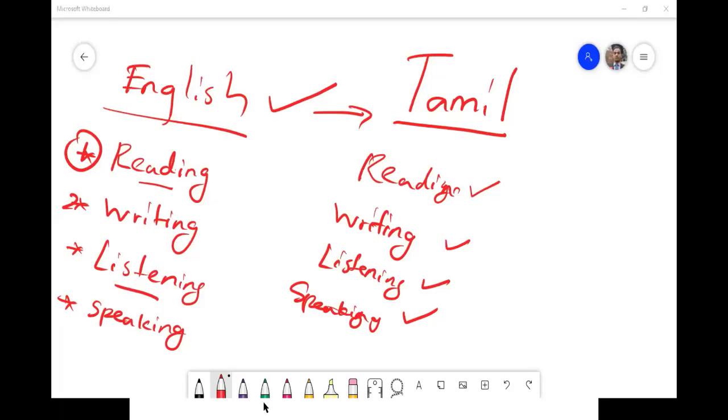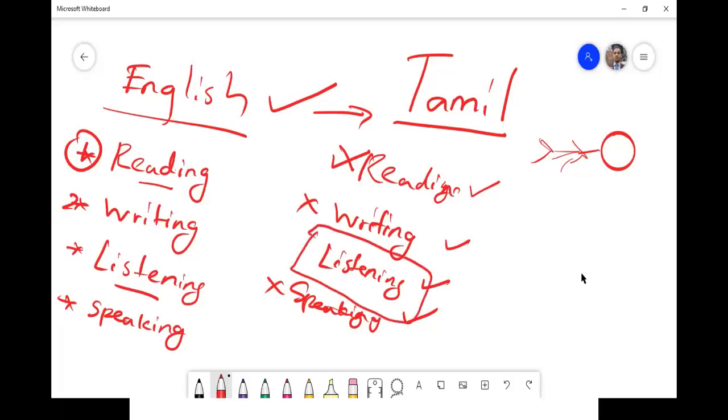First one is listening, sir. Listening. First one, listening, right? So let's assume we were the baby now. You are the baby coming out from the mother's womb. Then immediately we didn't start reading any book. We didn't write anything. We didn't speak immediately. What we did was we were silent and listening to other people speaking.